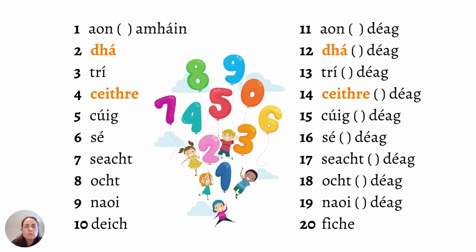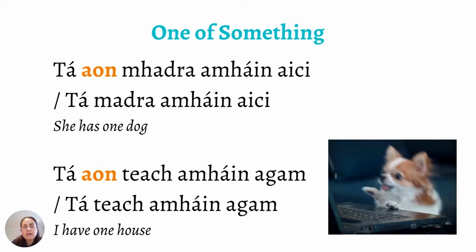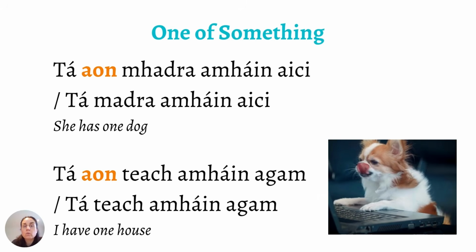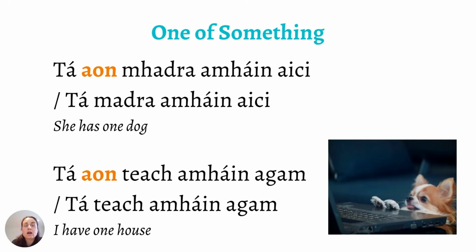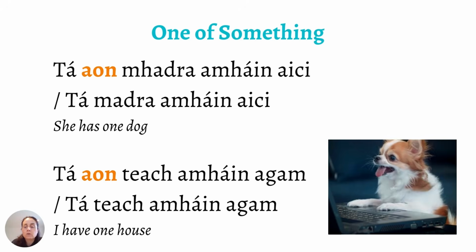When we're counting above 10, we first of all put the small number, cúig, whatever the thing is that you're counting in the middle, and then déag after it, déag for 10. So tá cúig vóta déag i nGaillimh. There are 15 votes in Galway. If we're counting one of something, we have 2 ways to say that. We can either say tá aon, put the thing that you're counting in the middle, and then amháin after it. So tá aon madra amháin aici, she has 1 dog. Or tá aon teach amháin agam. Or we can drop that aon and just say tá madra amháin aici, tá teach amháin agam.